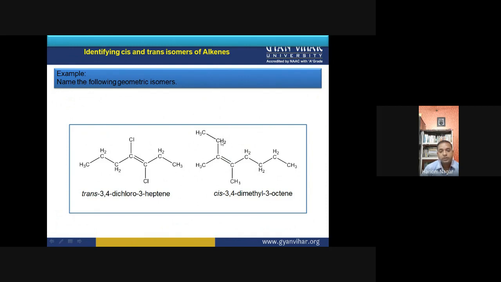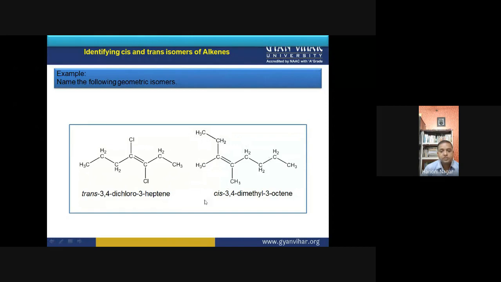Because here this is a carbon atom and this is also a carbon atom, so we cannot assign priority of these groups from the first position. But if we move to the second position, there is a CH3 group on one and no CH3 group, only hydrogen, on the other. So this will be considered the first priority group. Like this, here also we can assign.